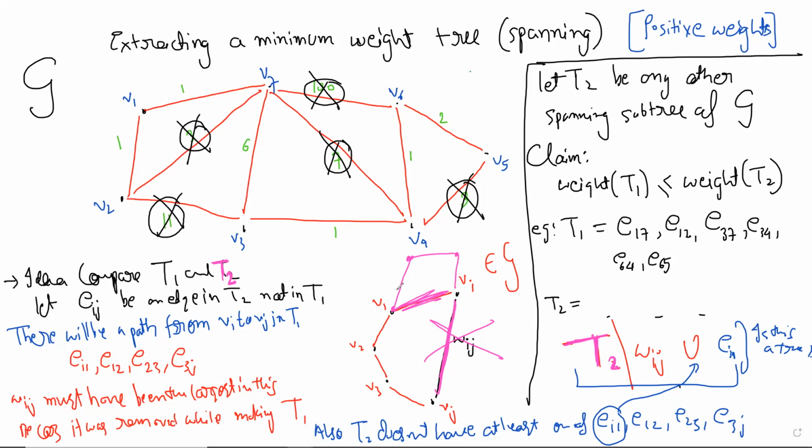But hold on, are we doing something very silly? Can that happen? Wait a minute. Yes, it can form a cycle. Everybody can see that, right? It may form a cycle. We do not know.